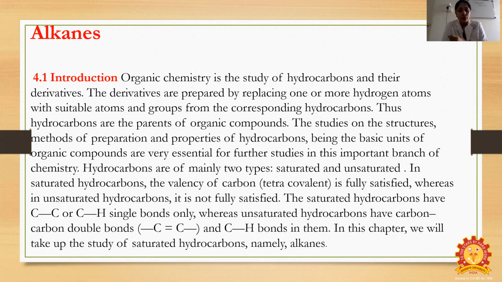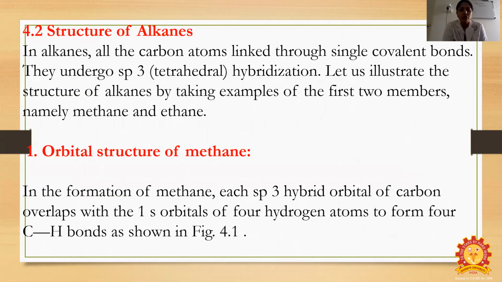Hydrocarbons are mainly of two types, saturated hydrocarbons as well as unsaturated hydrocarbons. In saturated hydrocarbons, the tetravalency of carbon is fully satisfied, but in unsaturated hydrocarbons, a carbon-carbon double bond is there. In this chapter, we will be studying saturated hydrocarbons, especially alkanes. We are going to see the structure of alkanes.